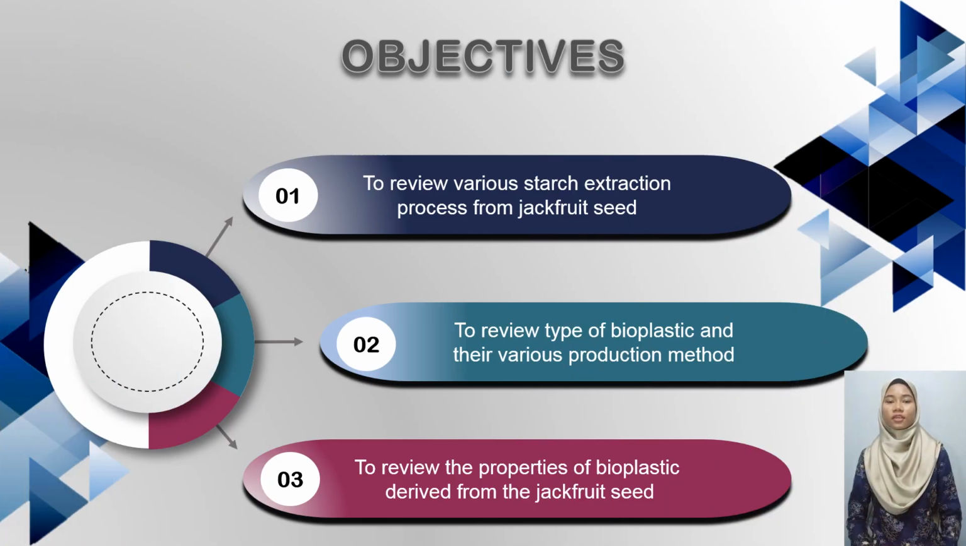There are several objectives for this study. The first one is to review various starch extraction processes for jackfruit seed. The second one is to review types of bioplastic and their various production methods. And lastly, to review the properties of bioplastic derived from the jackfruit seed based on various characterization methods.